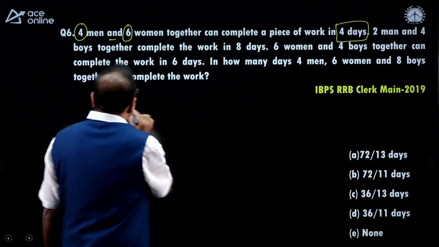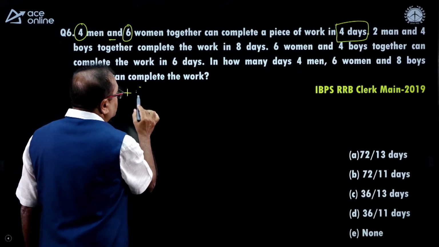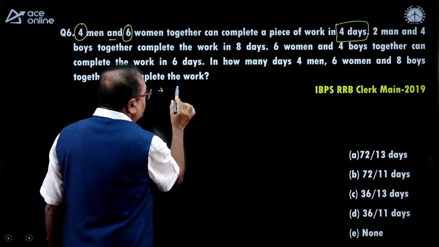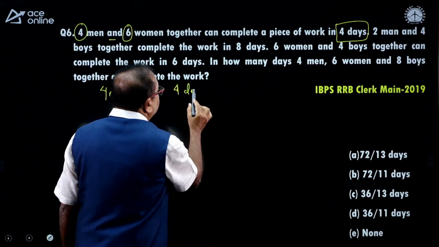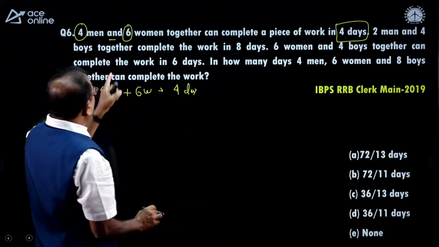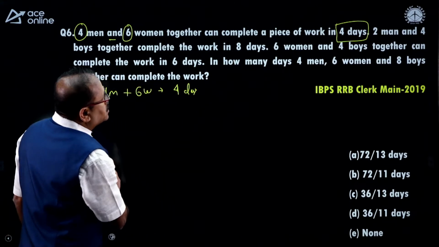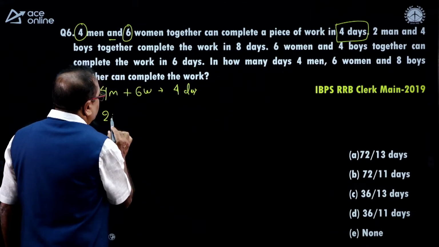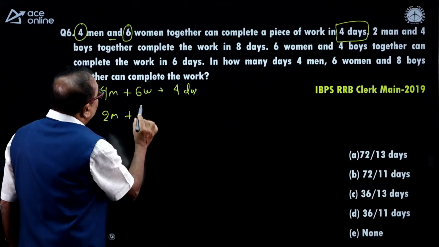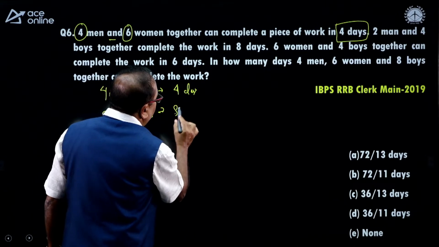The question is something like this. 4 men and 6 women can complete the work in 4 days. That's one piece of information. 2 men plus 4 boys together can complete the work in 8 days.